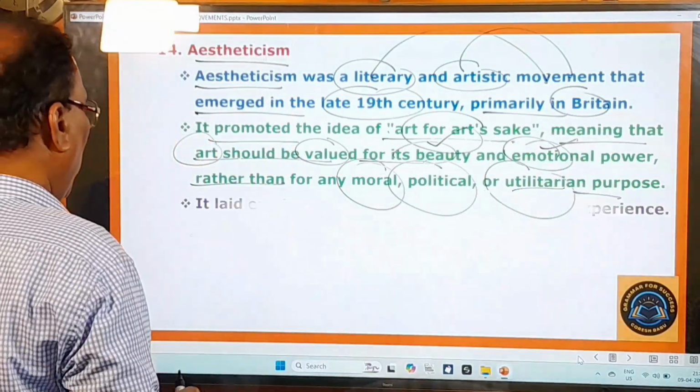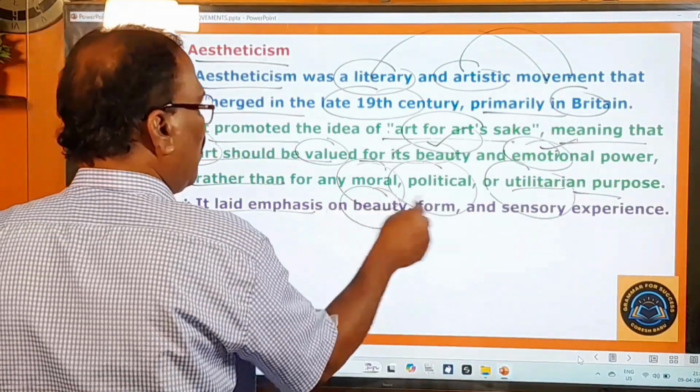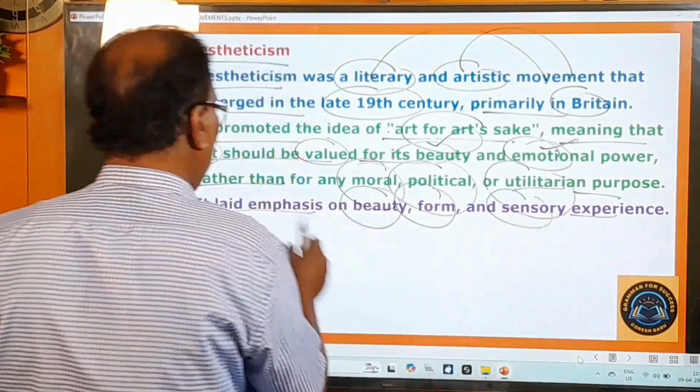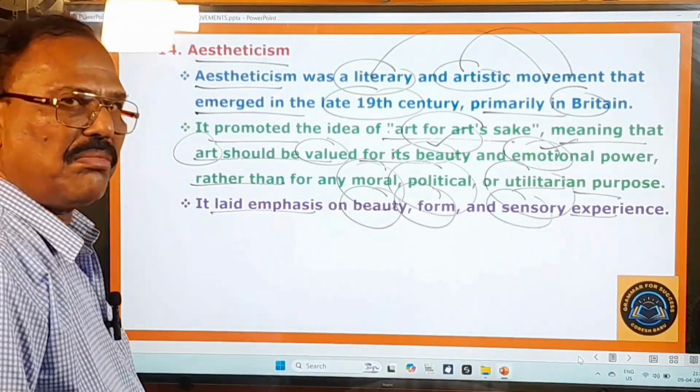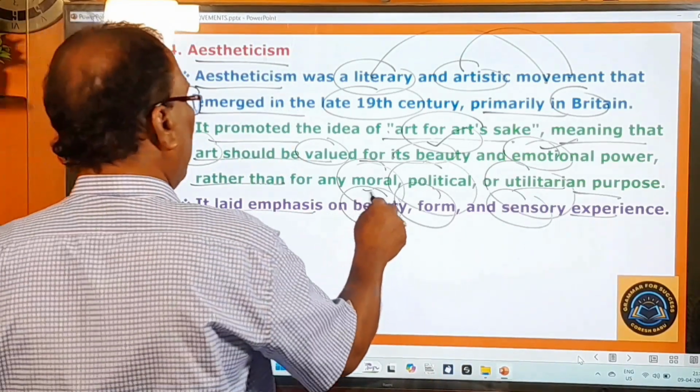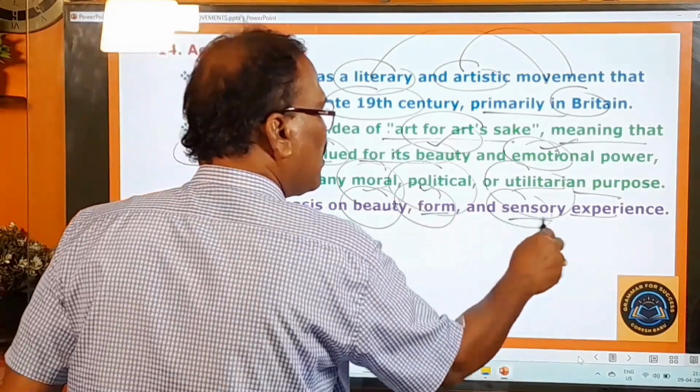And you go to the next one. It laid emphasis on beauty, form, and sensory experience. So it gives importance to beauty, literary form, and sensory experience.